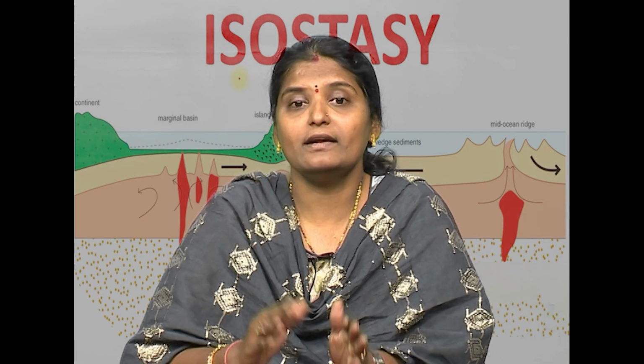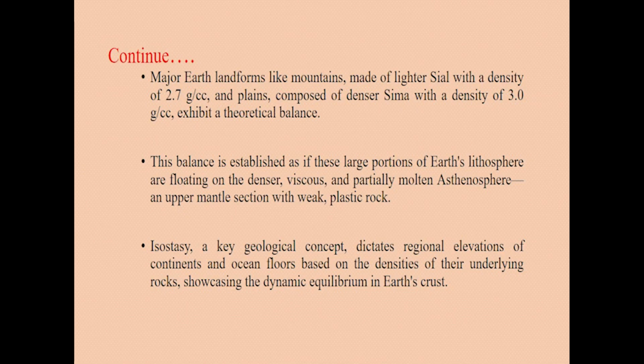This balance is established as if these large portions of the earth's lithosphere are floating on the denser, viscous and partially molten asthenosphere, the upper mantle section with weak plastic rock. So isostasy is a key geological concept that dictates regional elevations of the continents and ocean floors based on the densities of their underlying rock, showcasing the dynamic equilibrium in the earth's crust.